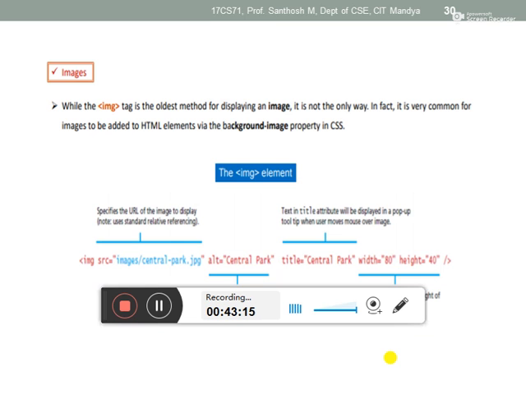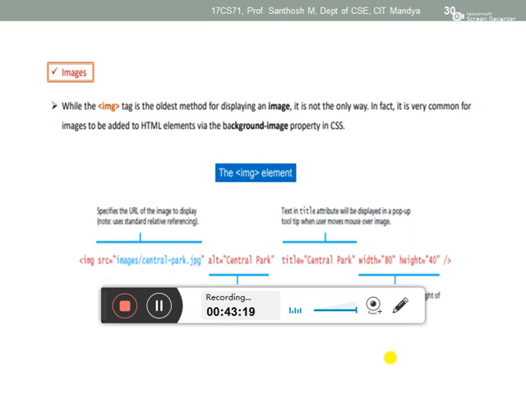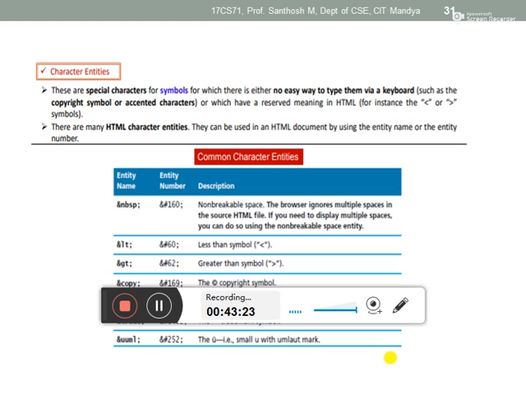And then images. I already explained how to insert the images, so just go through this. And then next, character entities. This one is very important, and it is an important question. Why? Because in HTML, some special characters will not be accepted directly. If you mention the greater than symbol and the less than symbol, it will not display in your web page. For that we have to mention some character entities.